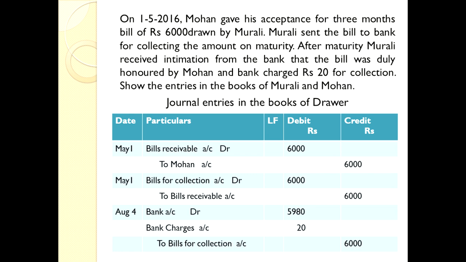So now we are going to pass journal entries in the books of Murali only. Murali is called the drawer. Mohan is called the drawee. And one more thing in this problem: the bank charged rupees 20 for collection. That means collection charges have been debited by the banker.